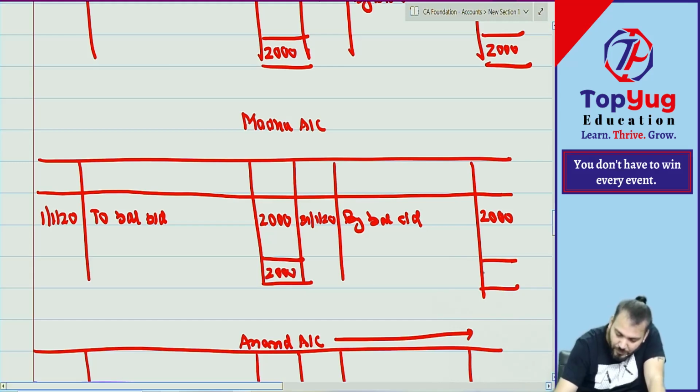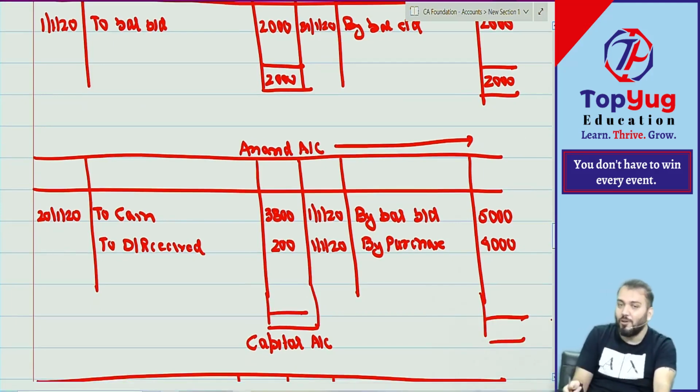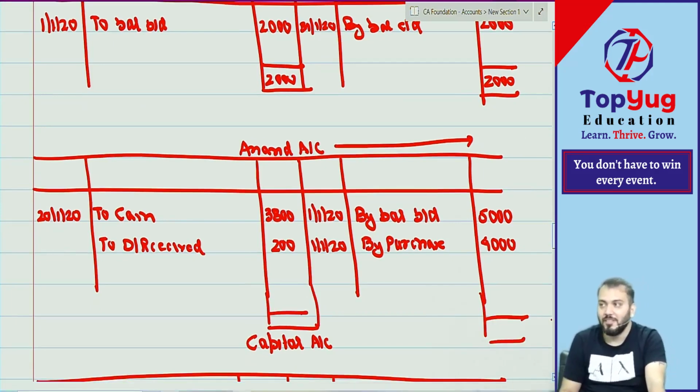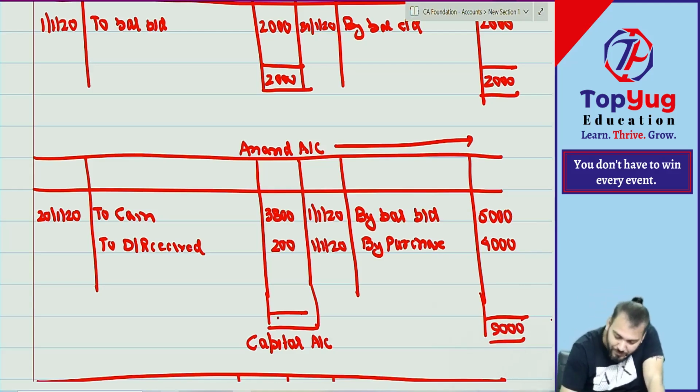2,000 and 2,000. Now coming to Anand. Anand is a creditor, so will the credit total be more or the debit total? The creditor has a credit balance, so the credit total will be more than the debit total. First do the total of the credit side, write it down, and then find out the balance. The balance is 4,000. Understood.